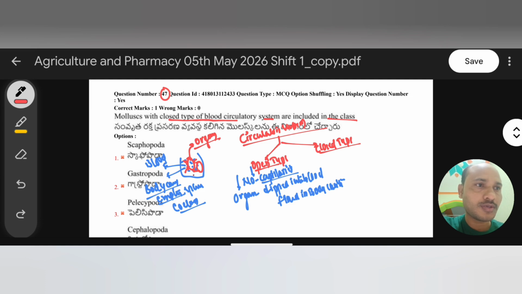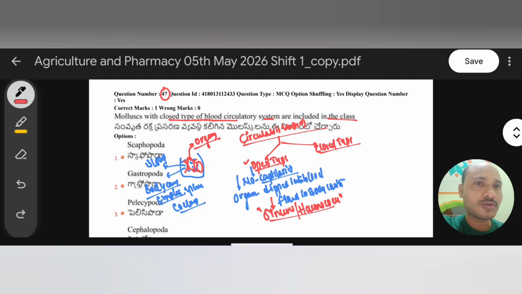This body cavity which is filled with blood is known as sinuses, or we can also use another term, hemocoel. The body cavity filled with blood is known as sinuses or hemocoels. So remember, there are no capillaries and no blood vessels; organs receive blood directly from this body cavity filled with blood. This type of system is called the open type of circulatory system.